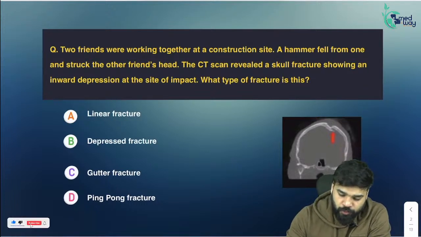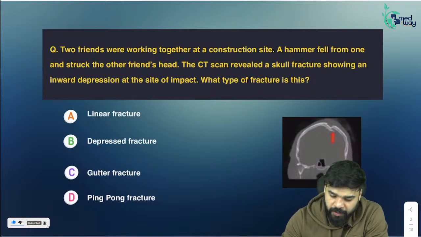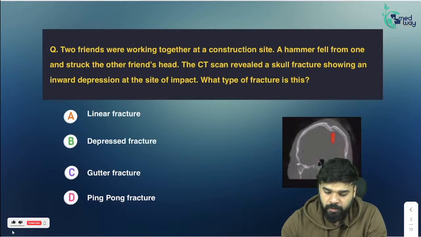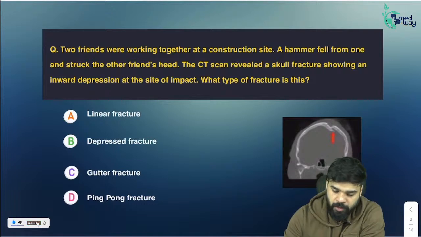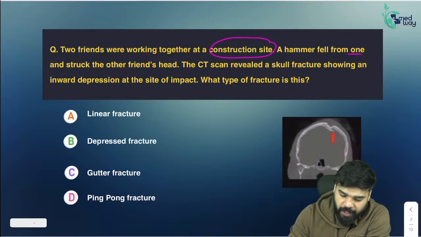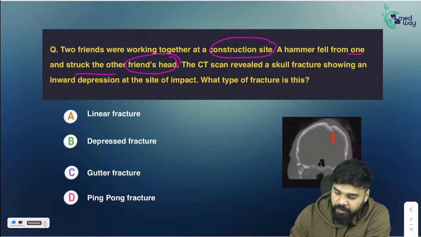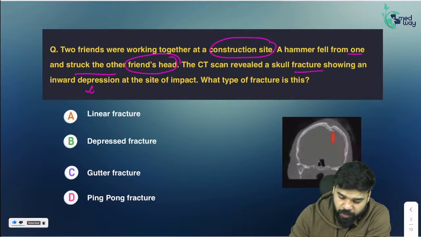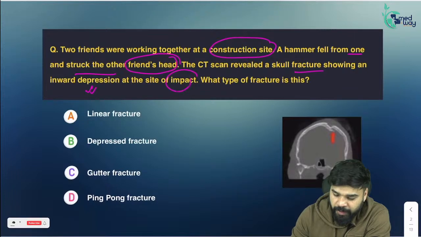It says two friends were working together at a construction site. A hammer fell from one and struck the other friend's head. The CT scan revealed a skull fracture showing an inward depression at the site of impact. What type of fracture is this?